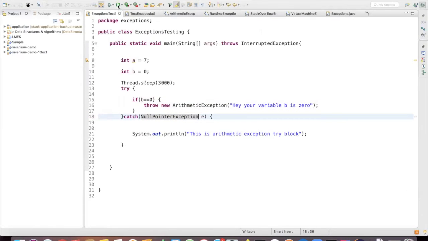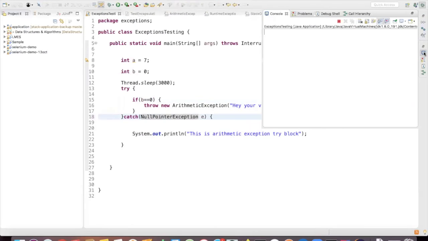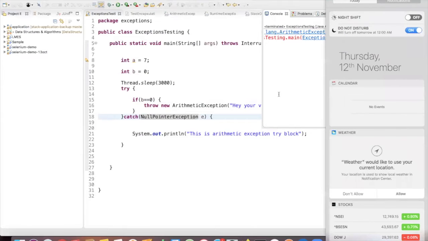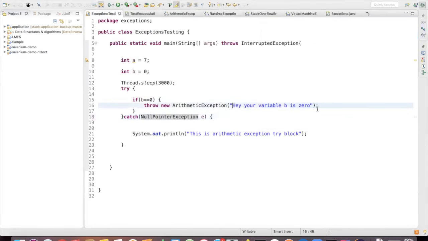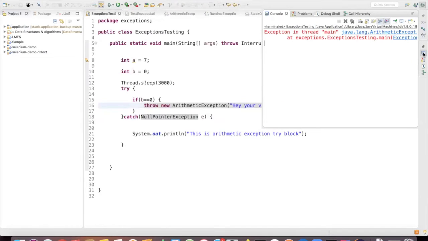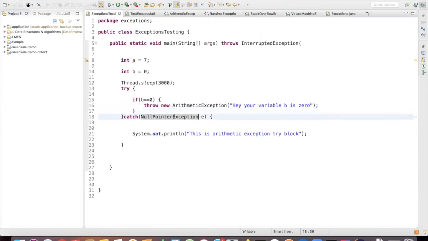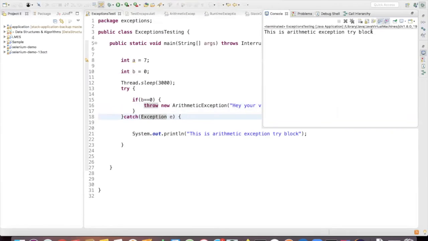We'll try to run this. So this block is not at all called, right? We are getting the general arithmetic exception through this message. Whatever we are throwing should be matched with a catch. Or you can generally say Exception. That's generic for anything, right? If you generally say Exception, then it is caught. Exception is kind of a superclass to every class. If you don't know what you're trying to catch, you can always use Exception. Yeah, got it. Thank you.